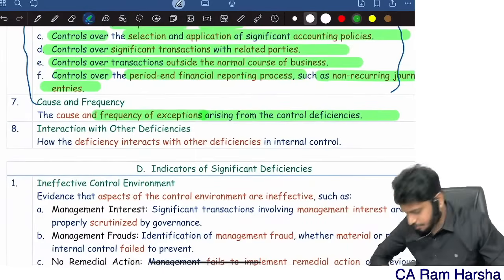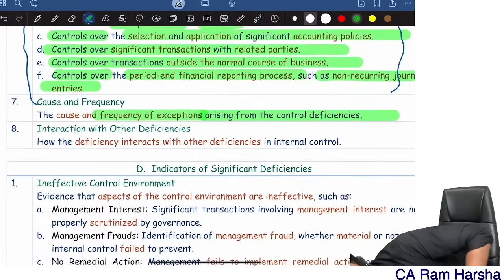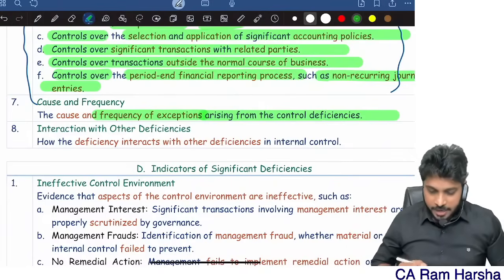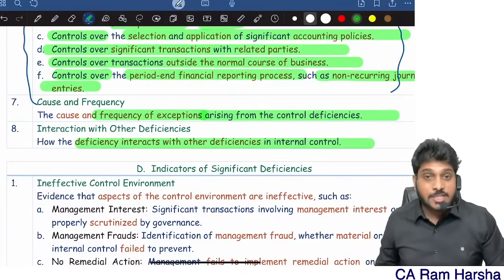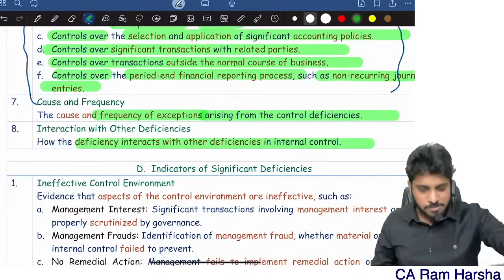Just 1 minute. Yeah, next. Interaction, how the deficiency interacts with other controls. Don't worry, very simple. I'll simplify this like anything now.